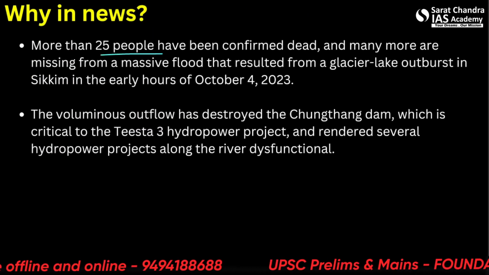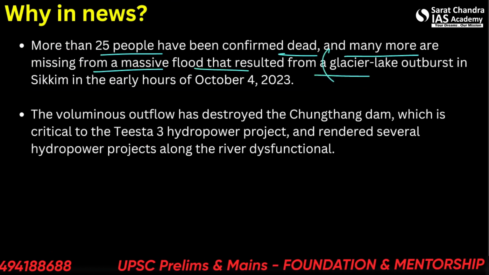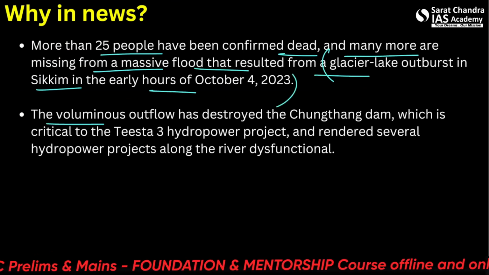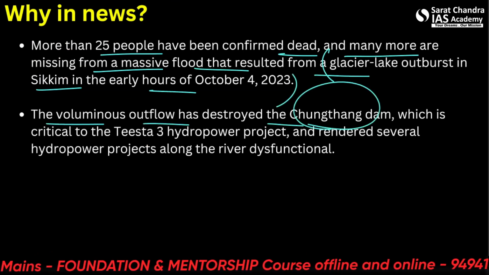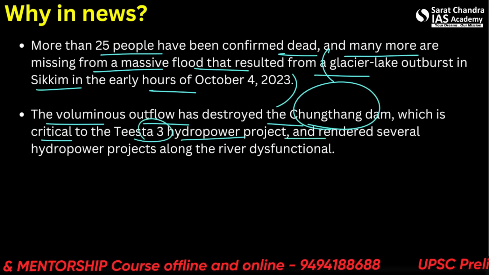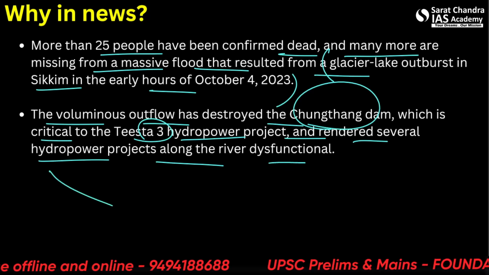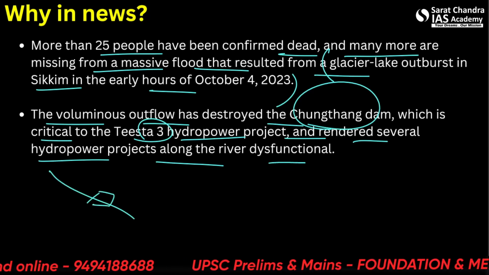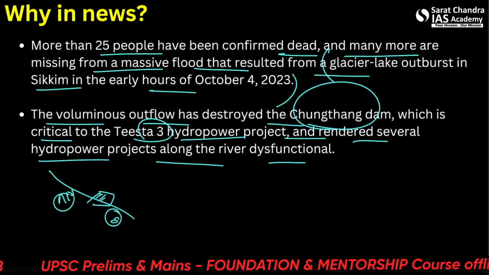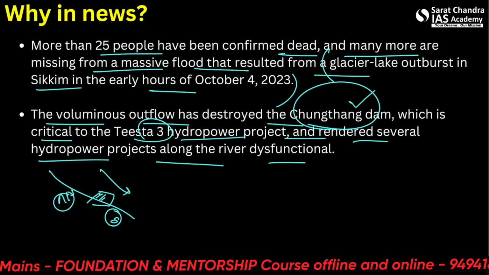So more than 25 people have been confirmed dead and many more are missing from a massive flood that resulted from a glacial lake outburst in Sikkim in the early hours of October 4. The voluminous outflow has destroyed the Chungthang Dam, which is critical to the Teesta 3 and Teesta 5 hydropower projects, and rendered several hydropower projects along the river dysfunctional. So basically when the river is flowing, there is a hydropower project toward this side, north to south. But due to the high flow, the projects are now destroyed. So Chungthang Dam has taken much of the loss.